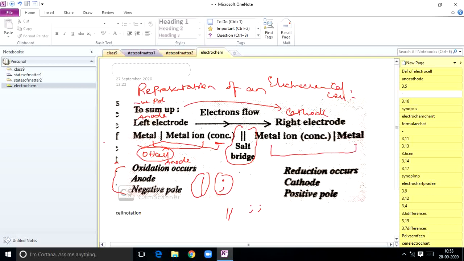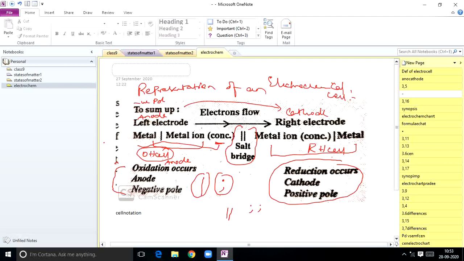First you have to write the metal ion symbol, mention its concentration, followed by the vertical line, followed by the metal. So this total part represents the reduction half cell. The reduction half cell must be written on the right side of the salt bridge, such that first you represent the metal ion, mention its concentration in brackets, followed by the metal. So metal, vertical line, metal ion concentration, that is the oxidation half cell. Next, the salt bridge, double vertical lines. Next, metal ion concentration, followed by vertical line, followed by metal.